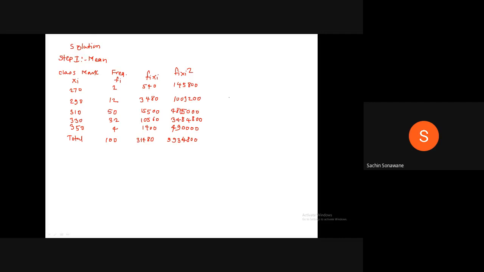Now we have to calculate the mean. Therefore, mean mu is equal to summation of fixi divided by summation of fi, which is equal to 31480 divided by 100. Therefore, mean mu is equal to 314.80 Newton per mm square.